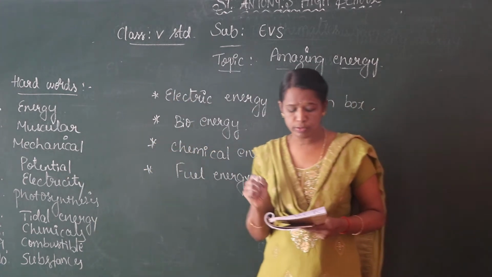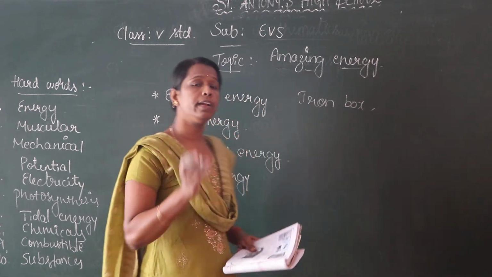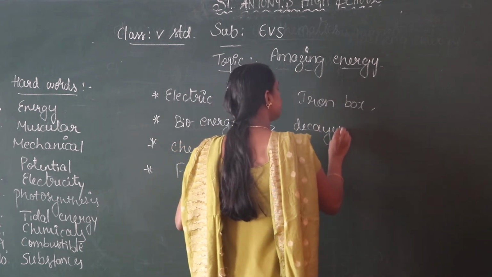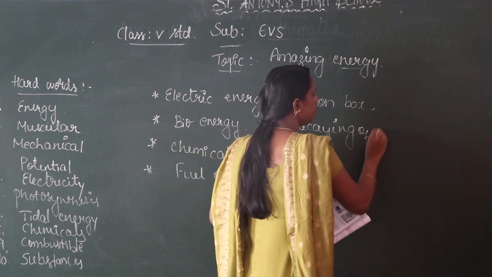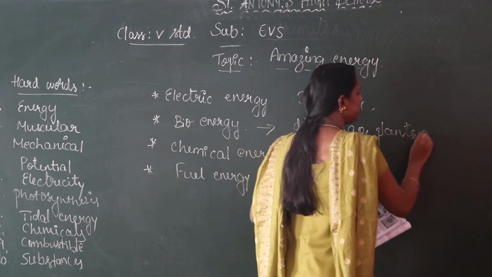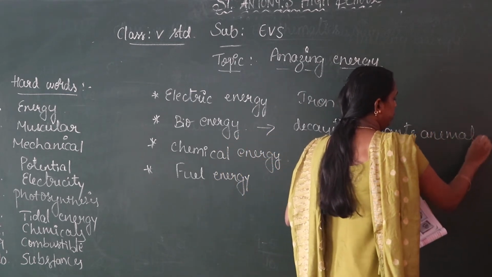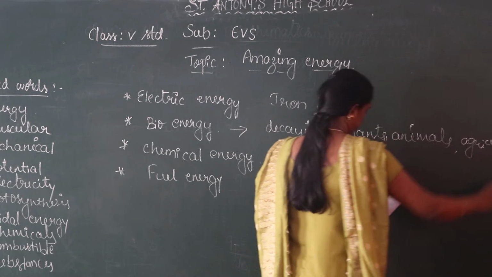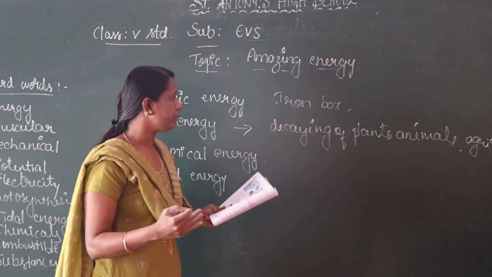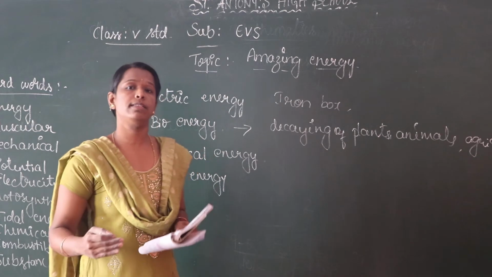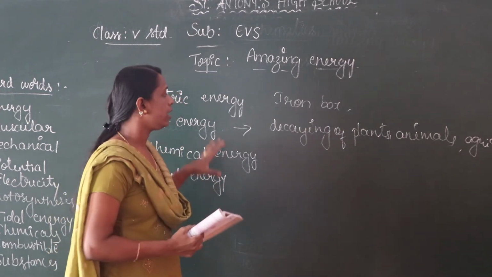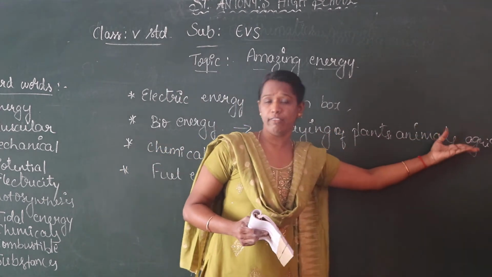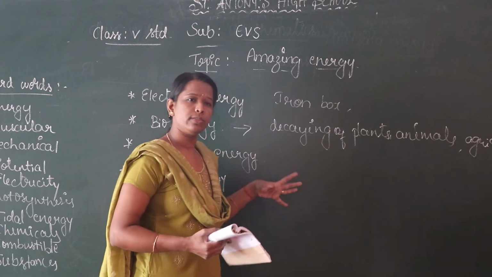Next energy is called bioenergy. Biogas, the gas produced by the decaying of dead plants, decaying of plants and animals, or agricultural waste, animal dung. So that's a waste from the plants and animals. That's a waste from animals, what we call dung. So these are decaying plants, decayed plants or animals, agricultural waste, animal dung, and also some of the waste